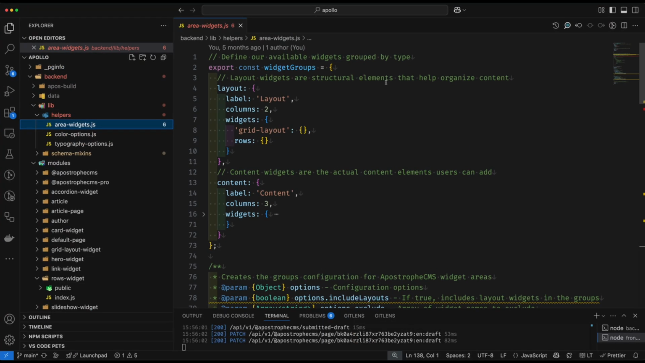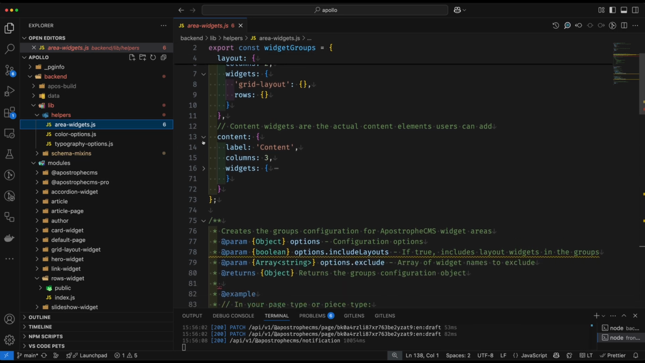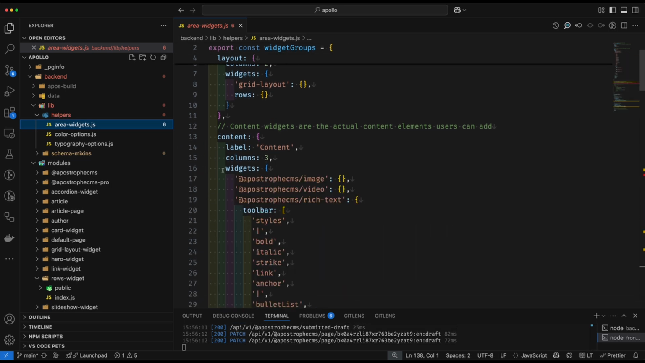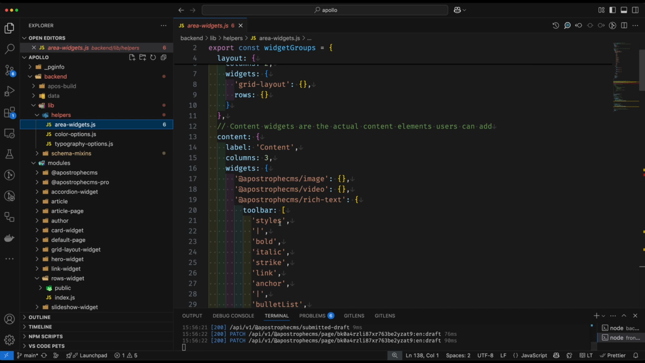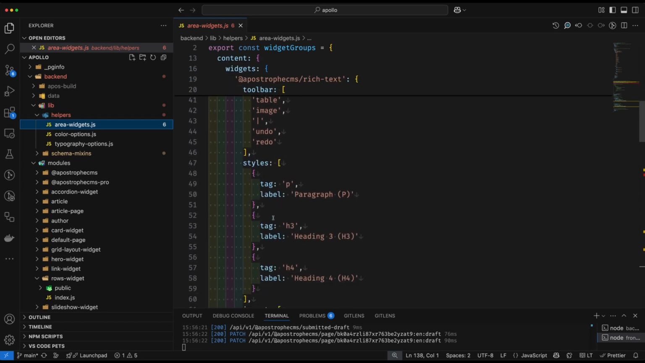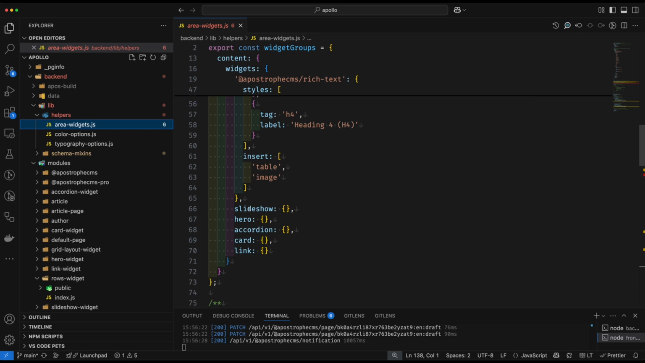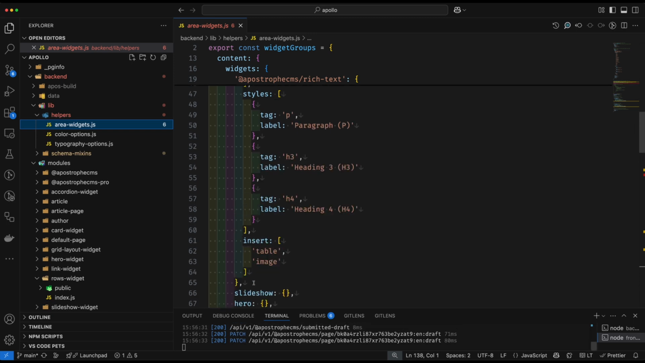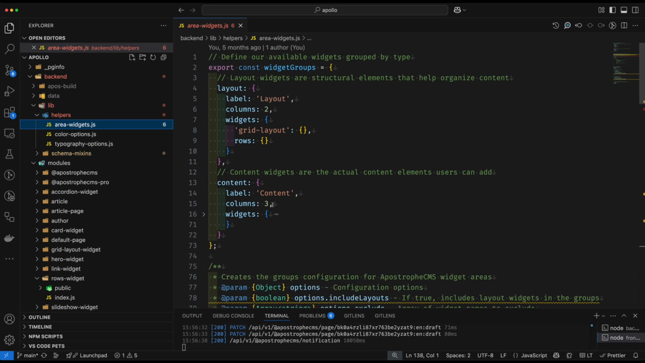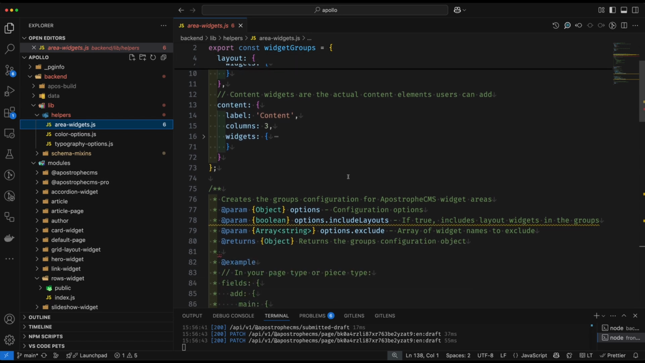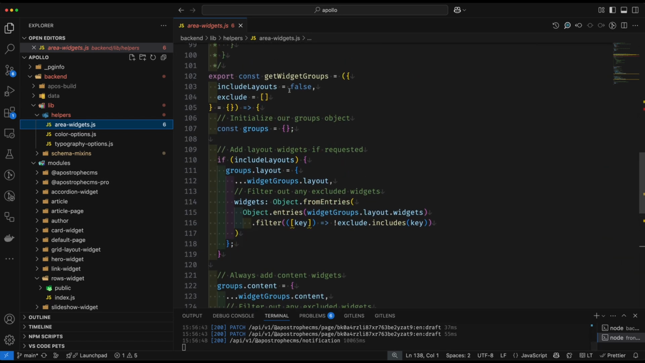Back over in Apollo, for our content widgets, we have all of our different content widgets I pointed out. So the apostrophe image, video, rich text. The rich text itself is getting some extra options about what's present within the different toolbar menus. And then the rest of our different widgets are here. In this case, I'm specifying that they display in columns of 3 across, each with a label of content. Scrolling down just a little bit, we have our actual helper function that we're using.